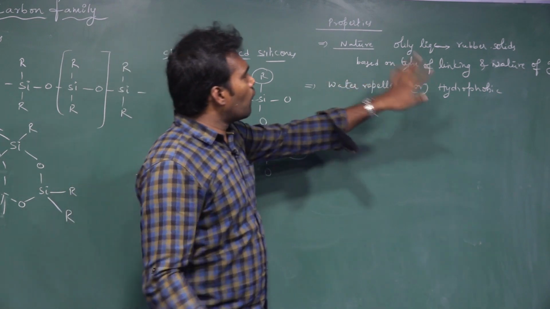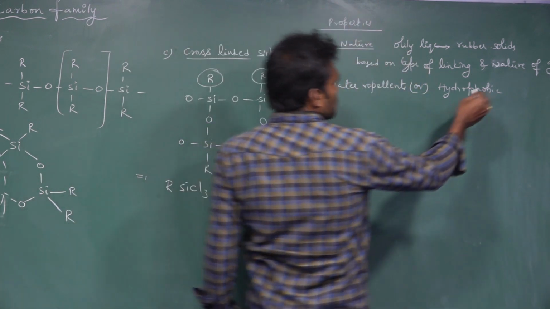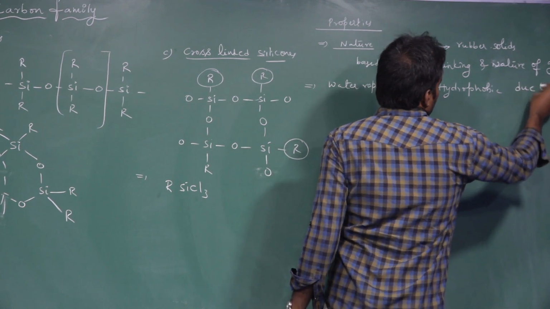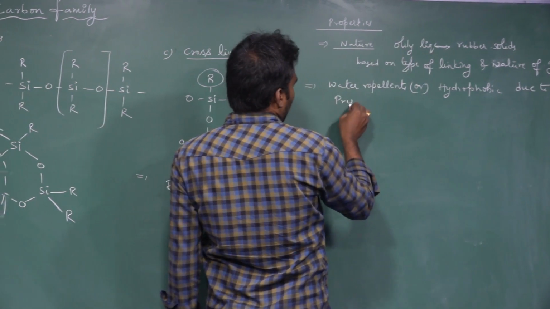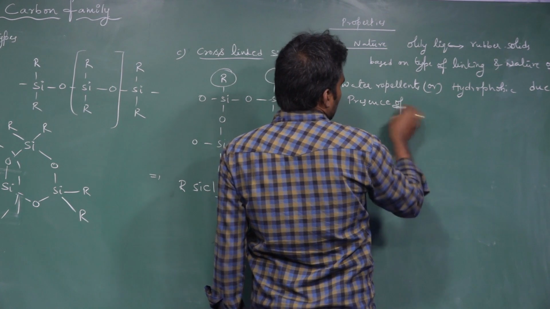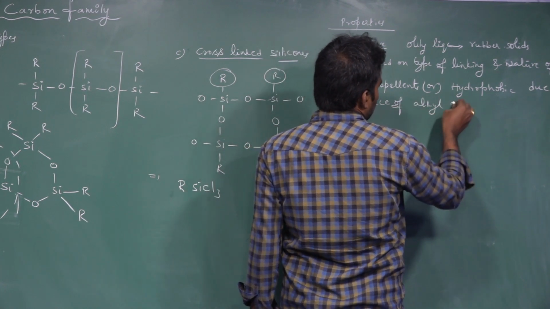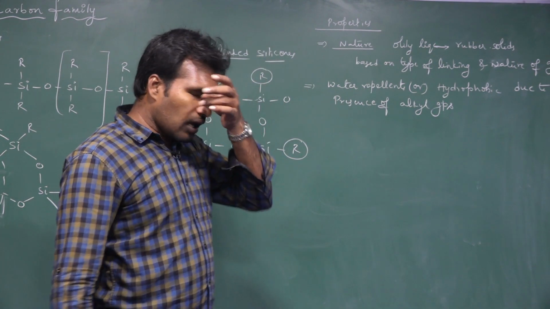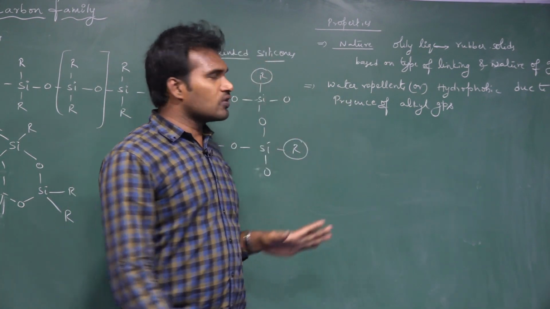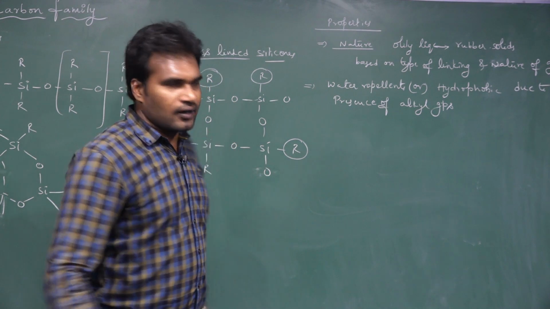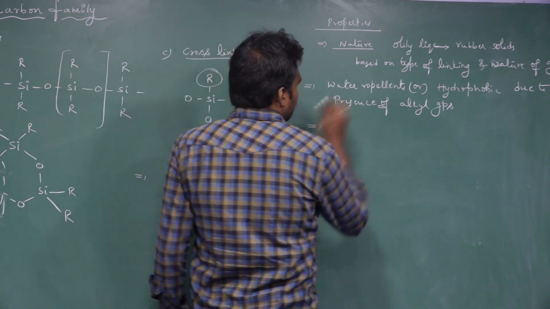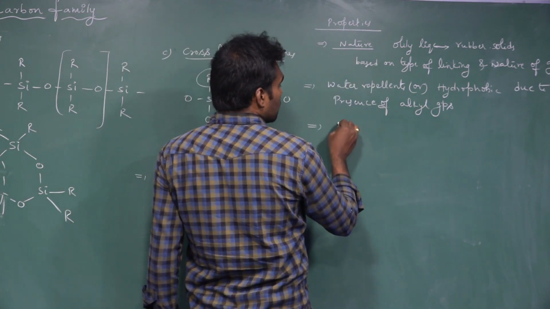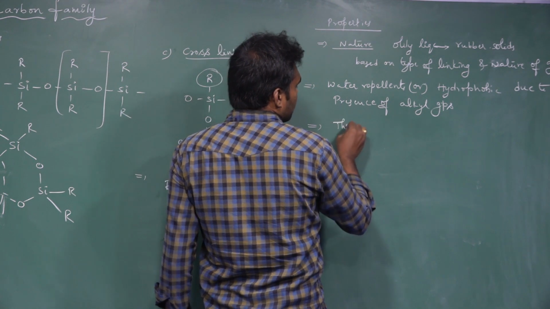So the hydrophobic nature of silicones is due to the presence of alkyl or aryl groups.